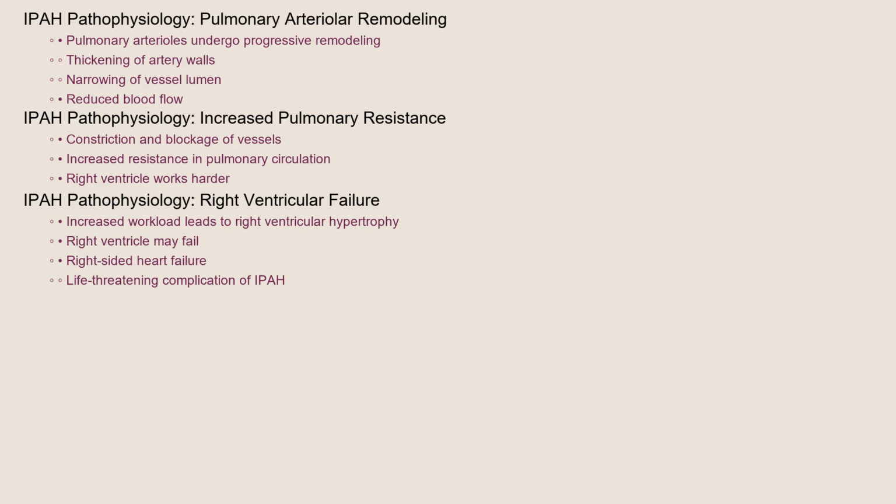In IPH, the small arteries in the lungs, called pulmonary arterioles, undergo progressive remodeling. This involves thickening of the artery walls, narrowing of the vessel lumen, and ultimately, reduced blood flow. The constriction and blockage of these vessels increase resistance in the pulmonary circulation. The heart's right ventricle has to work harder to pump blood through the constricted pulmonary arteries. Over time, this increased workload leads to right ventricular hypertrophy, meaning the muscle thickens. Ultimately, the right ventricle may fail, leading to right-sided heart failure, a life-threatening complication of IPH.